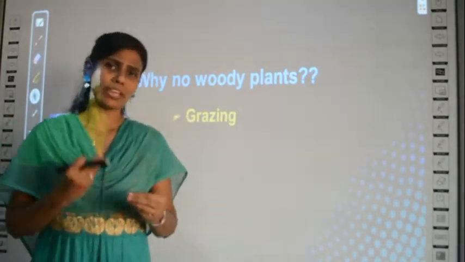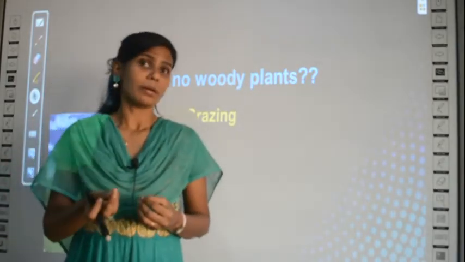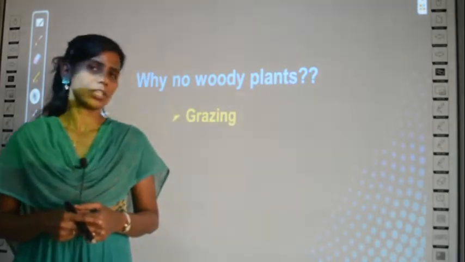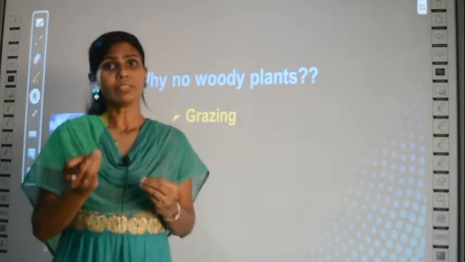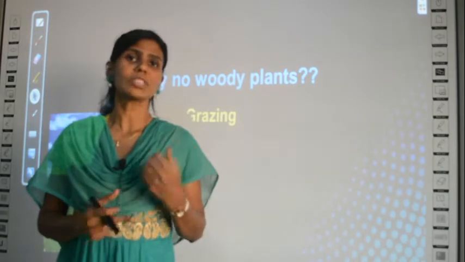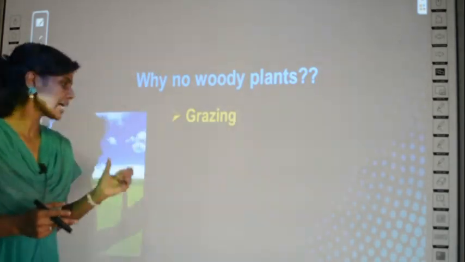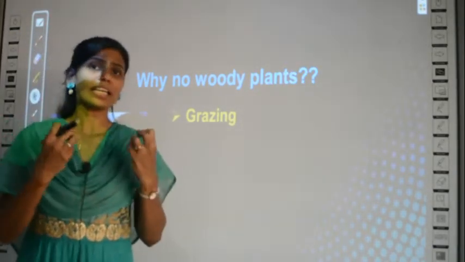They do feed on them, but only whenever grasses are absent do they prefer the leaves of other plants or trees. First of all, they can't reach them properly. If you observe goats or cows grazing, they will prefer grasses first.